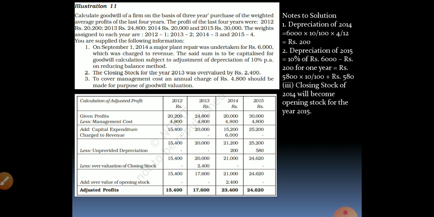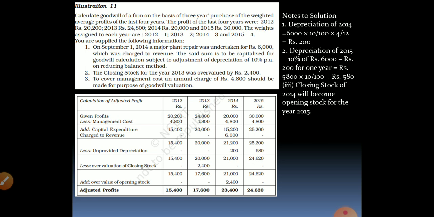So when the books are closed in December for 2014, the depreciation will be for September, October, November, December, 4 months, because the repair took place on 1st of September. We have to include September. So 6000 into 4 by 12 into 10 by 100. That is how we got the depreciation here. 6000 into 10 by 100, that is the percentage of depreciation, into 4 by 12 for 4 months. Okay students, now this is rupees 200.